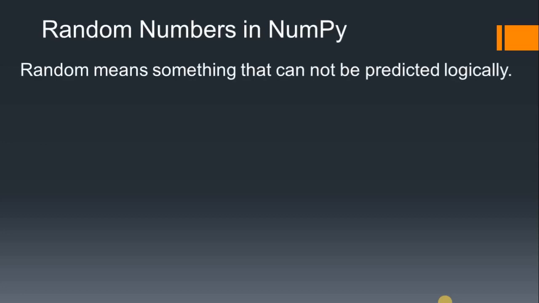Suppose I want to access any value from 0 to 100, but I will not be sure whether it will be 1, 2, 5, 10, whatever it is. So that is what the concept of a random number means. We are not sure what kind of output we will get. Now we will see practically, without wasting time, how we get a random number in Python using NumPy.